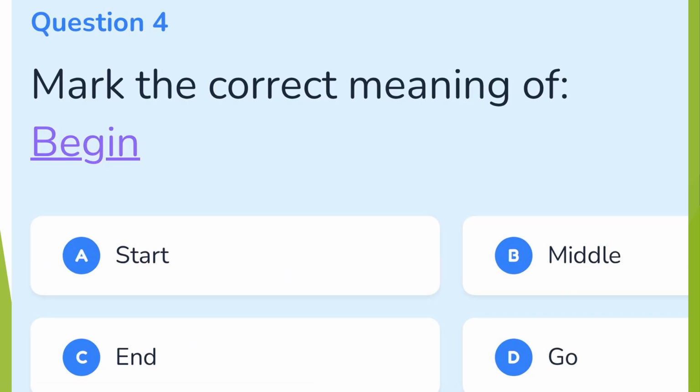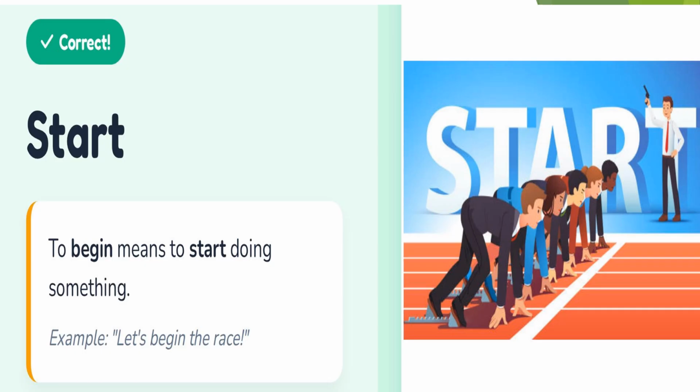Mark the correct meaning of begin. A. Start, B. Middle, C. End, D. Go. Correct answer is start. To begin means to start doing something. Example: let's begin the race.